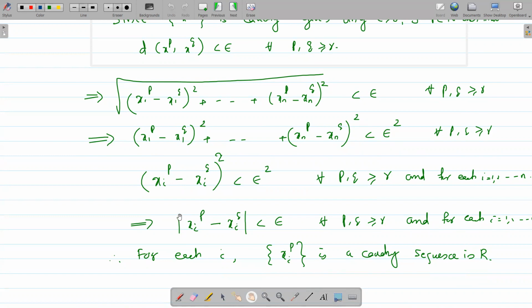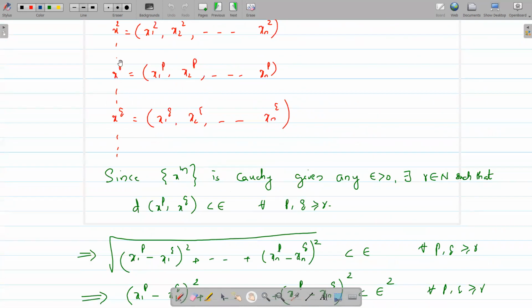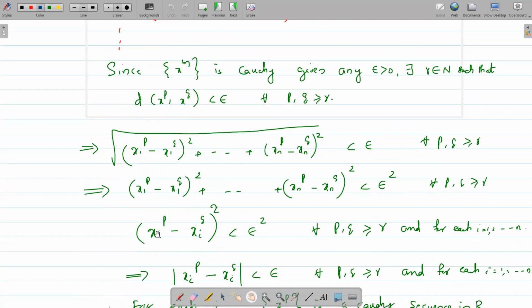Actually, this xip and xiq are terms in capital R, because xip is the ith coordinate of the sequence term xp. The first coordinate term is x1p, the second coordinate term is x2p, etc. So this is the ith coordinate term of the sequence term xp.